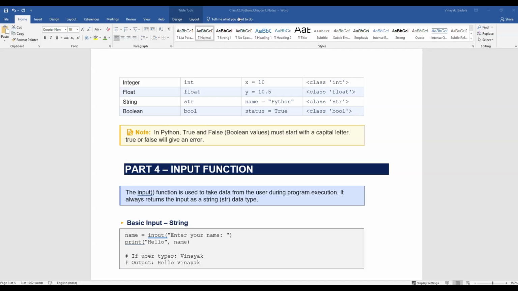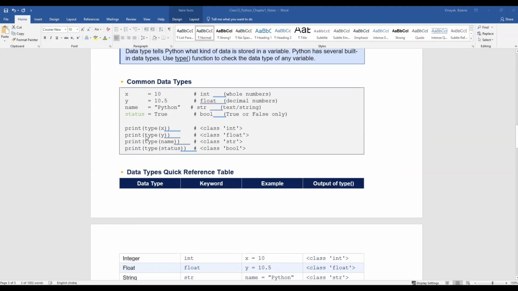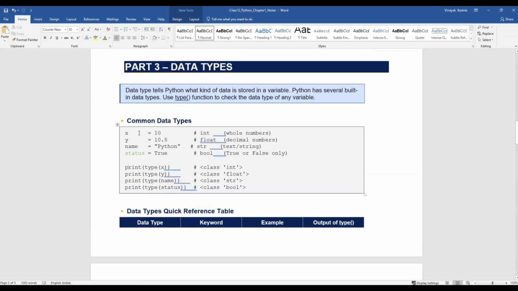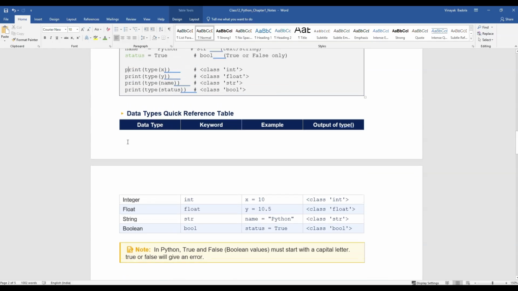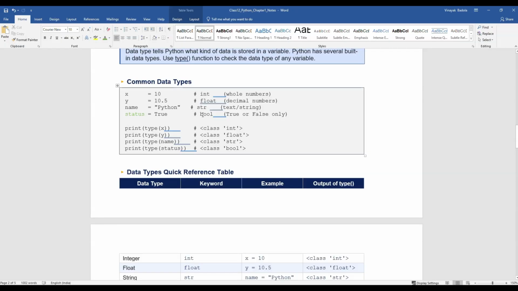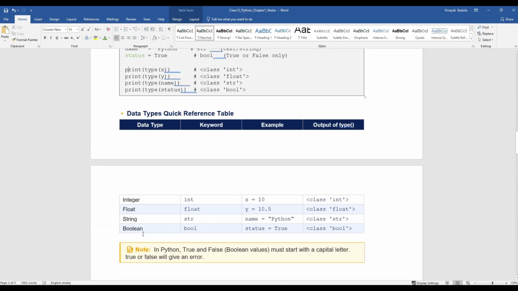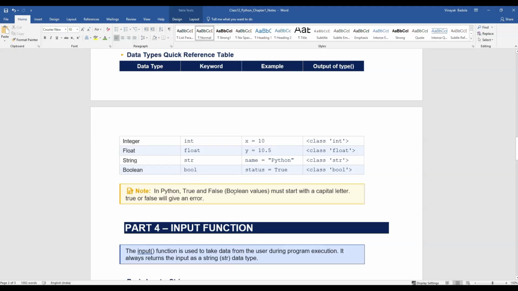Python is a case sensitive language, like in a lot of coding languages. That means when you are writing code, like print, you can't just write it in any case. It has to be in a small letter, or it has to be a capital letter. Like in Boolean, you can see over here, when we identify any kind of data type, Boolean always has to be in a capital letter.